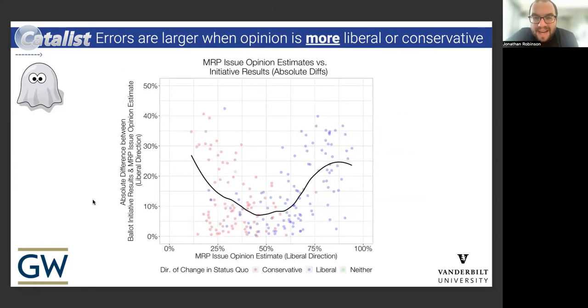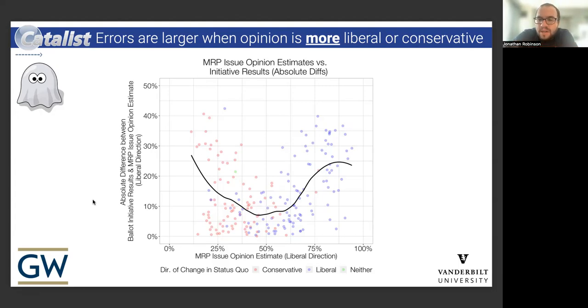On the x-axis is issue opinion from polling data based on a dynamic MRP model that Chris developed with his co-author Devin Coey for an important book project that he's currently working on. And the y-axis is just the absolute difference between the ballot initiative outcome and what the survey data suggests issue opinion should be on that specific issue when we match up these various issues.